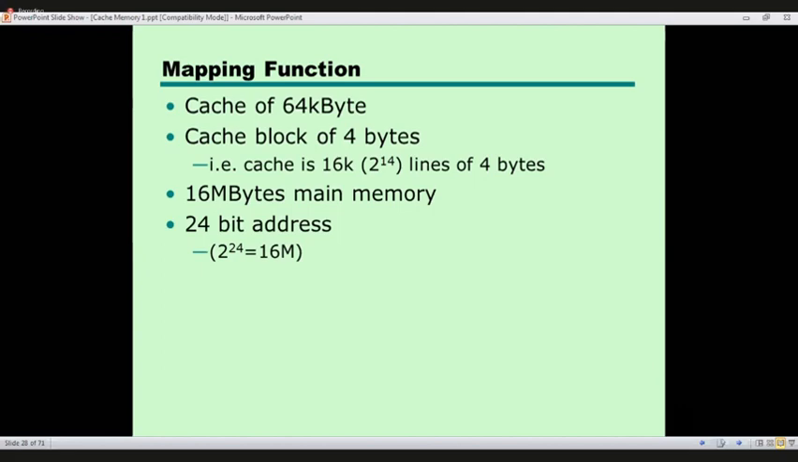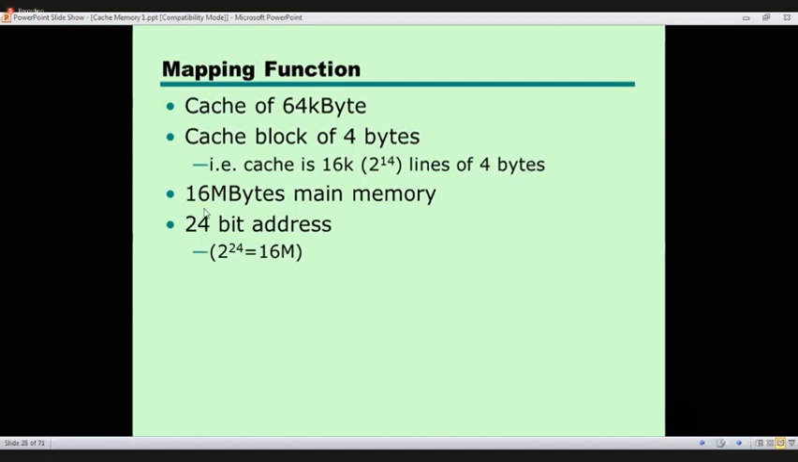Now let's say we have a cache of 64 kilobytes, and we divided this cache into blocks of 4 bytes. So the capacity of a block is 4 bytes. So we can have 16K blocks, but each block has the capacity of 4 bytes, right? So the cache is 2 to the 14 lines of 4 bytes, right? These things we can understand by doing an example.